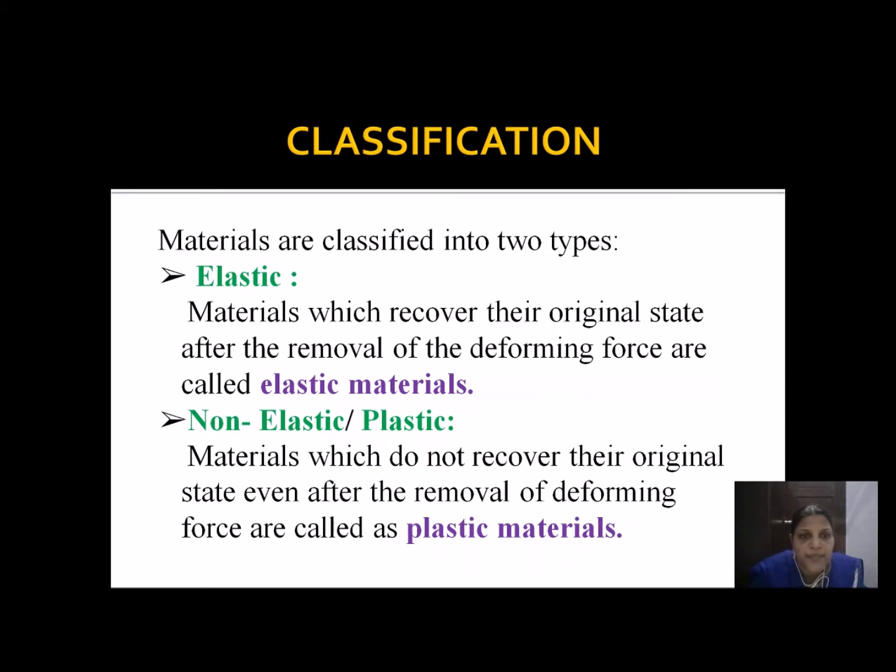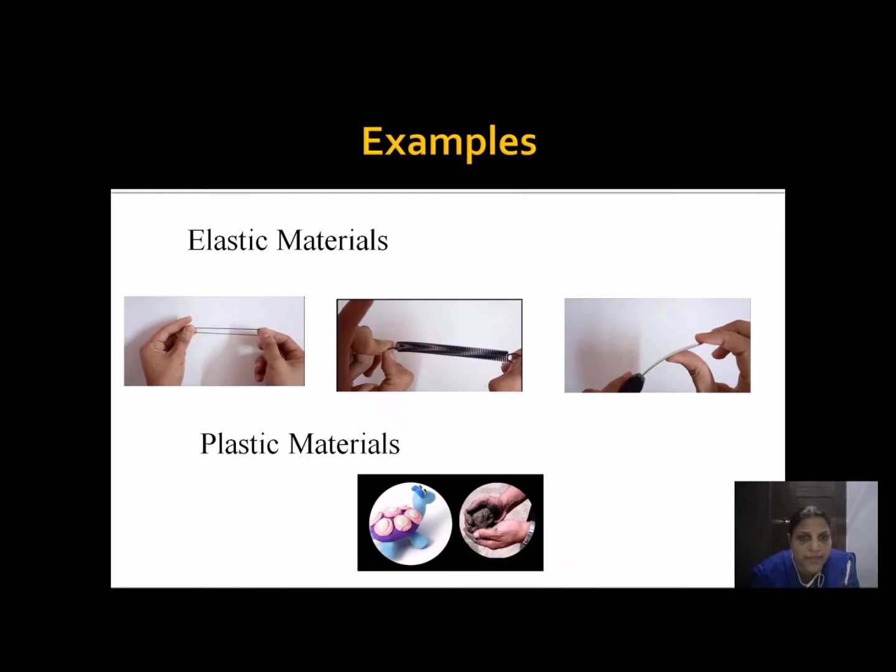Now we can classify elastic materials into two types. One is the elastic material or perfectly elastic material. These elastic materials will recover their original state after the removal of the deforming force. What is the other type? It is the plastic material, or it can be defined as non-elastic material. These are the materials which do not recover their original state even after the removal of the deforming force. It means that they are permanently set. We shall see the examples.